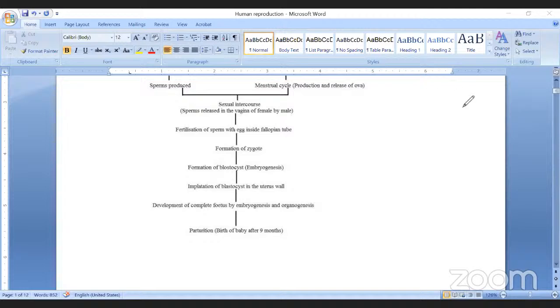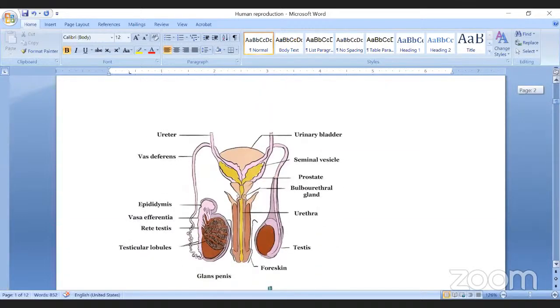But first I give some introduction regarding the male and female reproductive systems with diagrams. Look at this. This is a diagrammatic representation of the male reproductive system. Actually, the male reproductive system consists of 4 major parts. One is the testes here. Second, the male accessory genital ducts. I will show which ducts, one by one. Then male accessory genital glands and the penis. These are the 4 major parts in the male reproductive system.